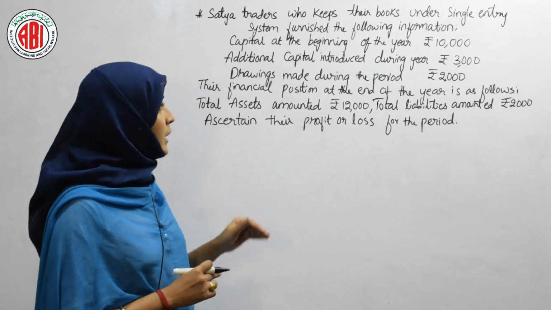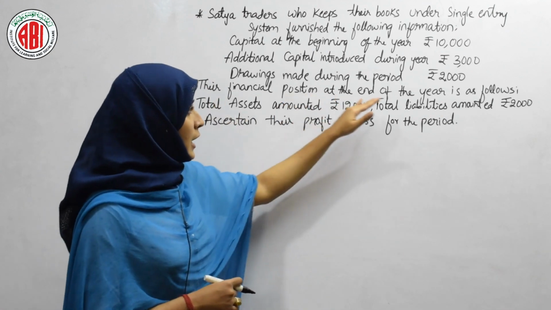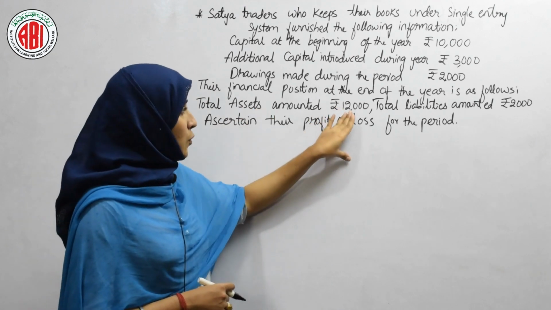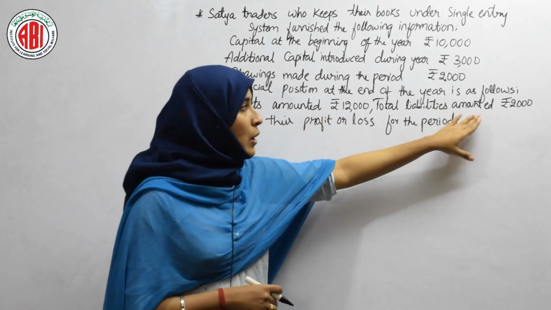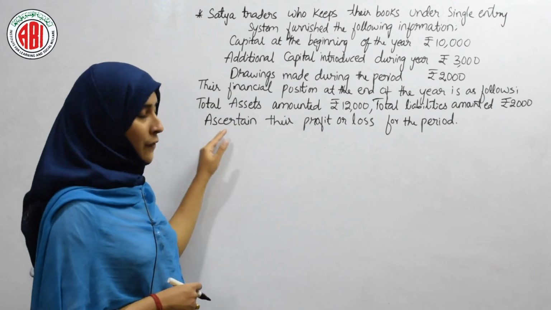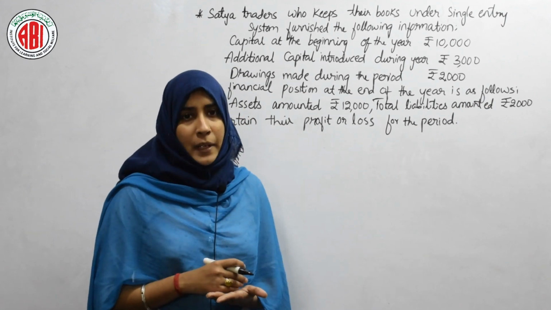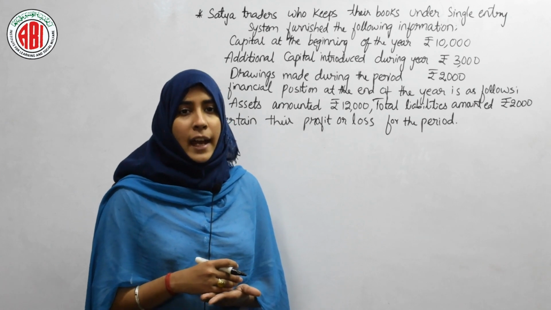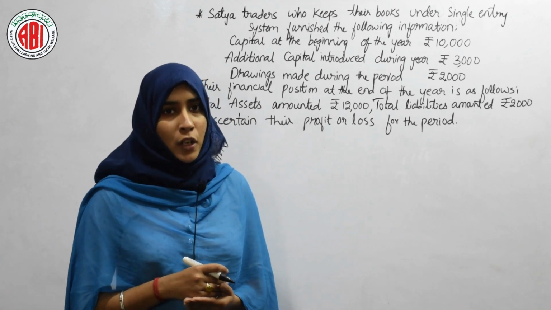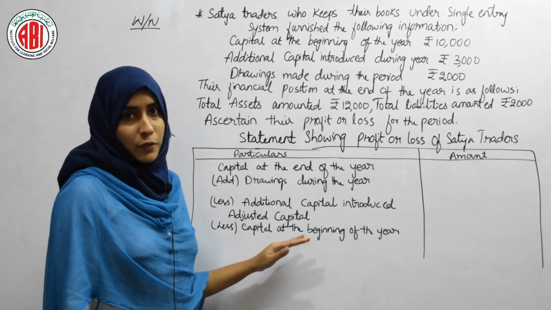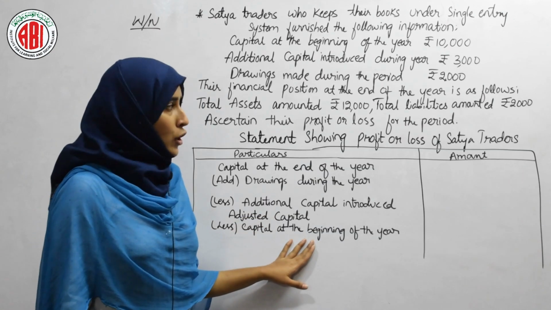Now their financial position at the end of the year is as follows. The total assets amounted to 12,000 and total liabilities amounted to 2,000. Now we have to find out the profit or loss for the period. To prepare the profit and loss account, we have to write the format first. Here I have prepared the format of the statement showing profit or loss.